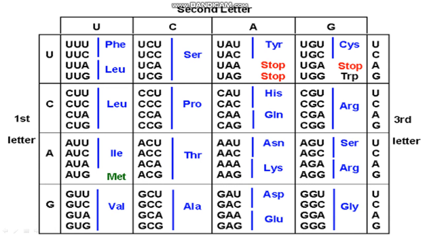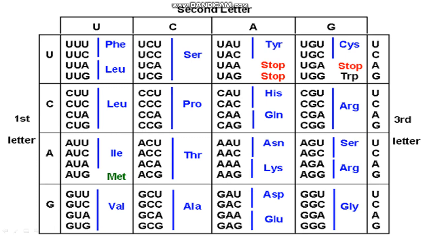One very important thing is the initiator codon in any DNA or mRNA sequence for protein synthesis. When protein synthesis or translation takes place, you will see that AUG is the first codon. The first codon will always be AUG. AUG is also called the initiator codon, and it codes for methionine.